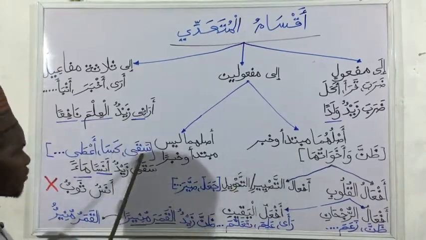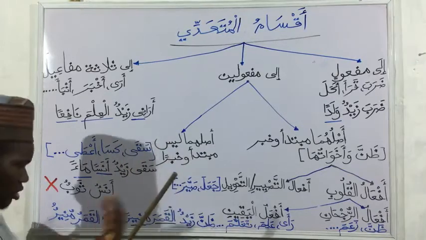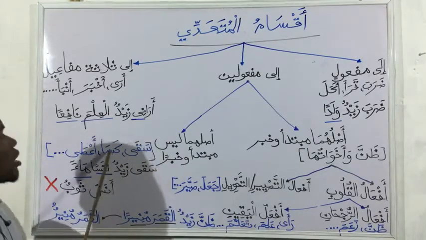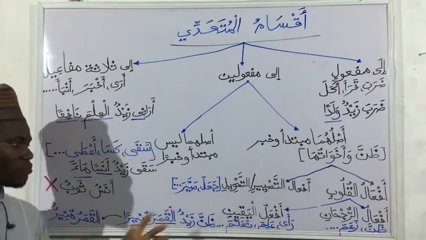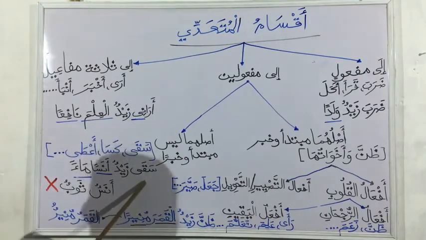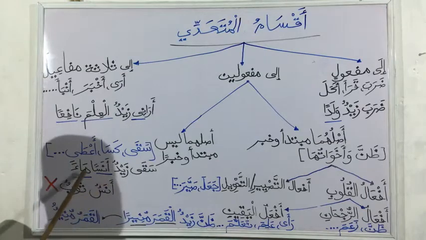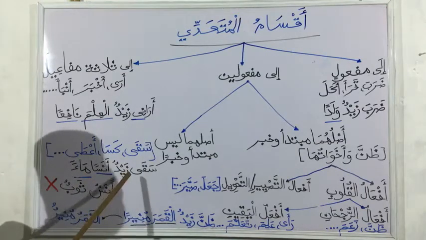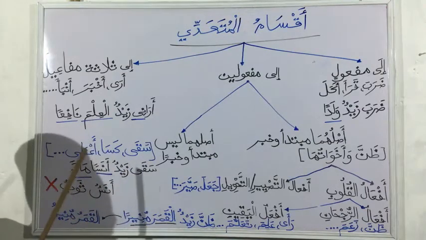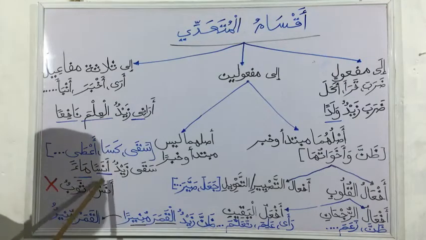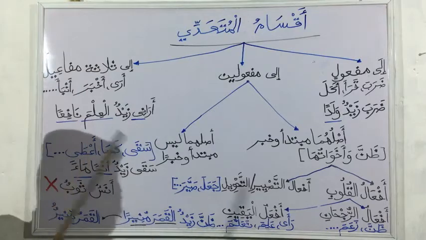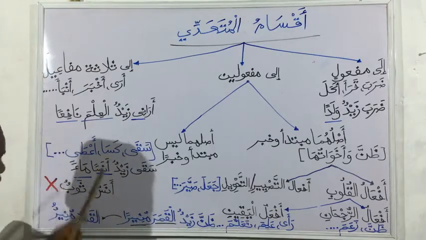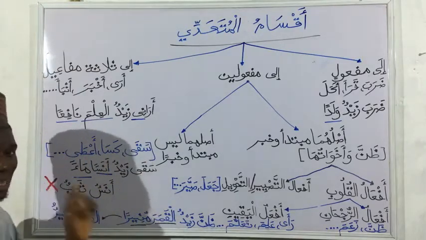So we have examples like saqa, he gave water to drink, kasa, he clothed, a'ta, he gave him something. So for example, if I say saqa zaydun anasan ma'an, Zayd gave Anas water. You can see two maf'ulun bihi, anasan al-maf'ul bihi al-awwal, ma'an al-maf'ul bihi al-thani. And asluhuma laysa mubtada'an wa khabarun.